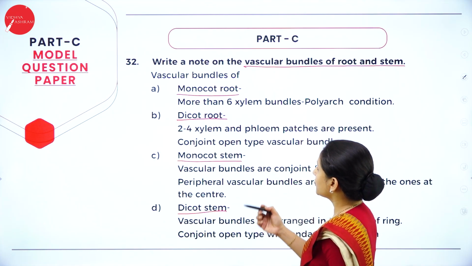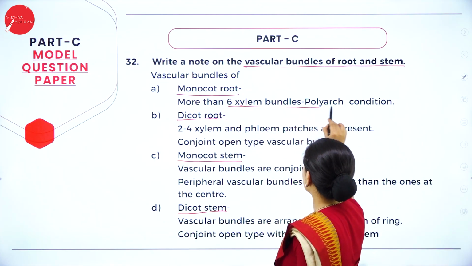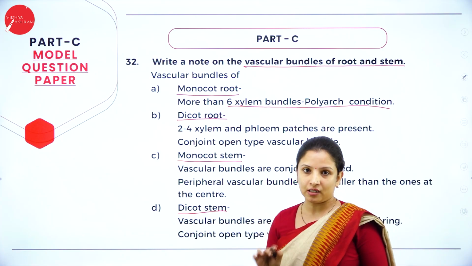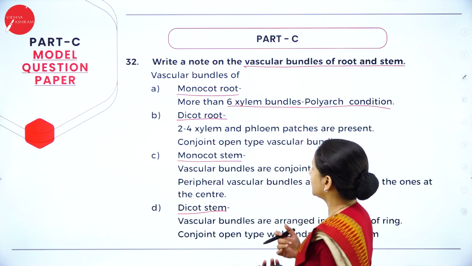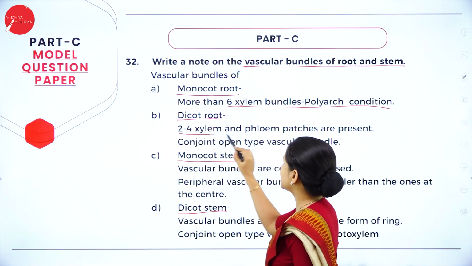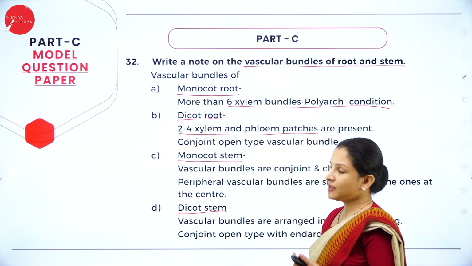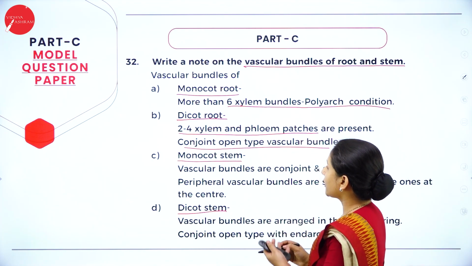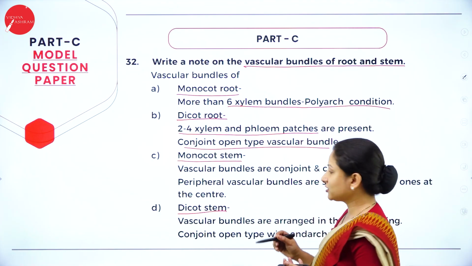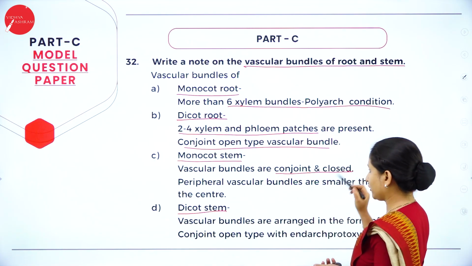Monocot root has more than 6 xylem bundles, that is, they exhibit polyarch condition. That is one of the peculiar characteristics. Whereas in dicot root, only 2 to 4 xylem and phloem patches are present and they are conjoint open type vascular bundles. Next, in monocot stem, vascular bundles are conjoint and closed.